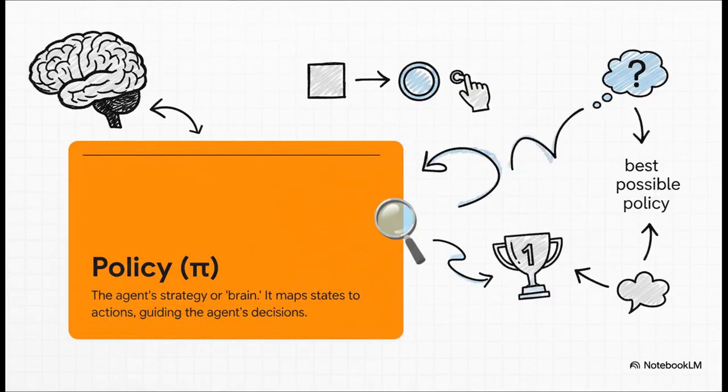So, the agent is in a state, it knows the possible actions. How does it actually choose which one to take? Well, that's its policy, represented by the Greek letter pi. The policy is the agent's brain. It's the strategy guide it develops over time. The whole point of reinforcement learning, the whole game, is for the agent to figure out the optimal policy, the one that will get it the most reward in the long run.